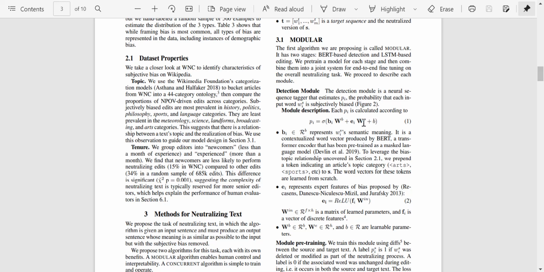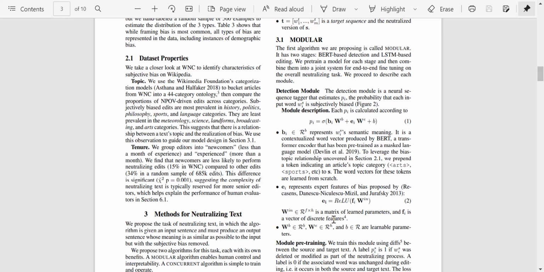Similarly, we have e_i. e_i represents expert features of bias proposed by these authors in their paper. That is essentially using the ReLU activation on f_i times the input weights, where f_i is a vector of discrete features, while W_e is a matrix of learnable parameters.